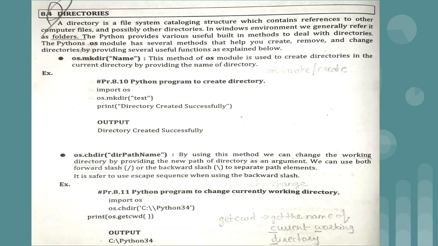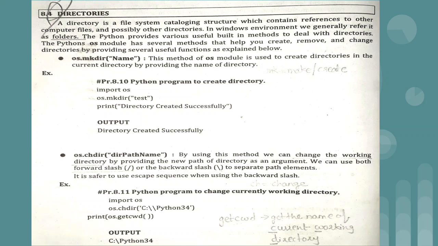For that we use the third line, print in round brackets, directory created successfully. So os.mkdir is the method we use just to make the directory.